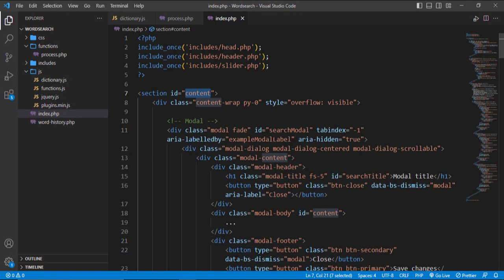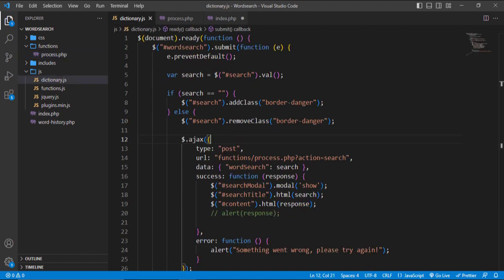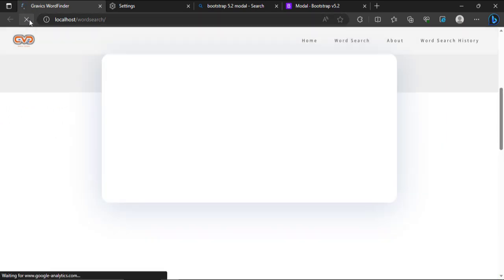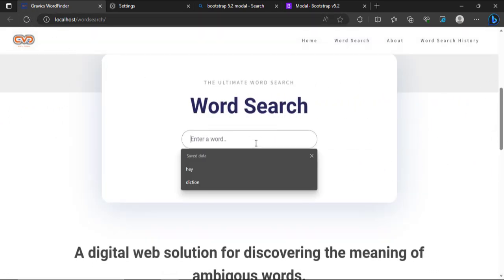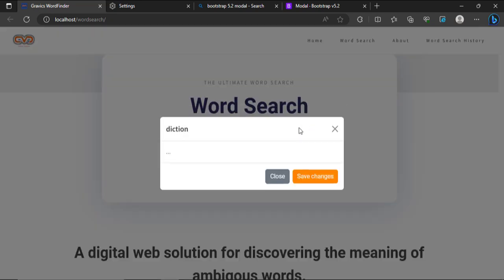All right, so instead of saying content, I'm just going to say definition content. Let's save ourselves this embarrassment and Control C. I'm going to come over to dictionary.js, and instead of saying content, we're now going to say dictionary content, and I'm going to save this. I'm going to come over to my browser, refresh, and let's try it again. I'm going to say diction still and make a search, and let's see what's going to happen this time.